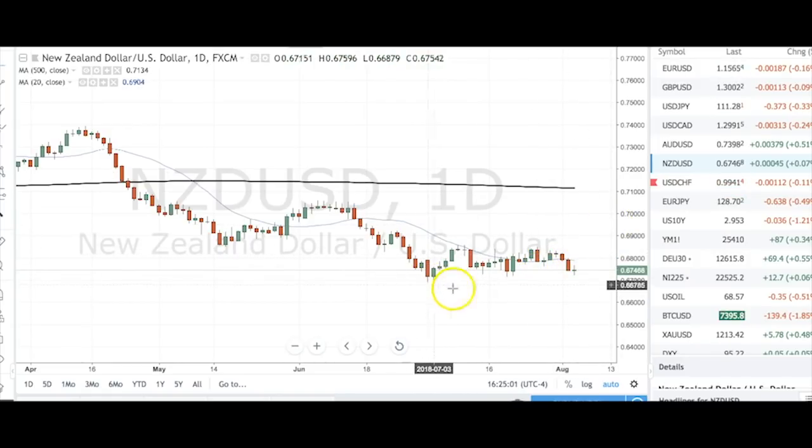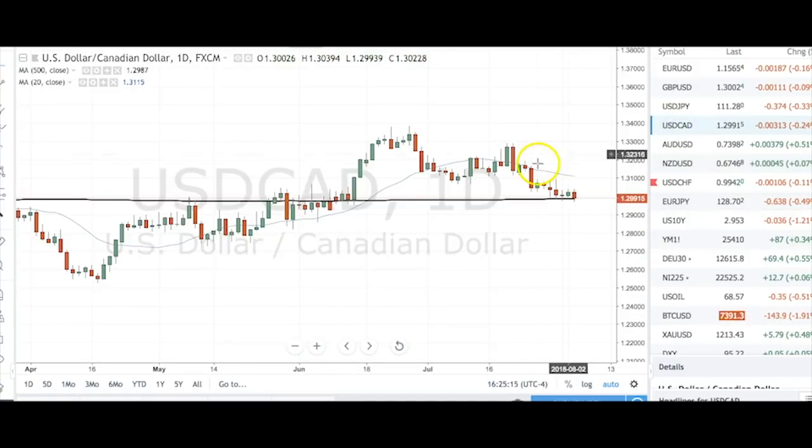But for now, the Kiwi is still holding this 67 trade, a very low volatility trade. This is really a 60 to 70 pip weekly trade right now. Very boring summer doldrums trade, and I don't see much changing here. The star of the show, the really interesting trade, of course, is dollar CAD.